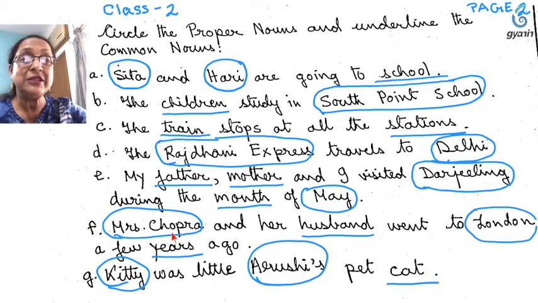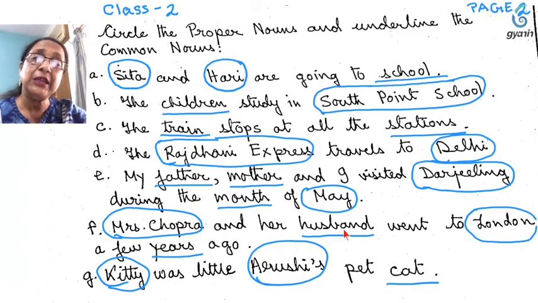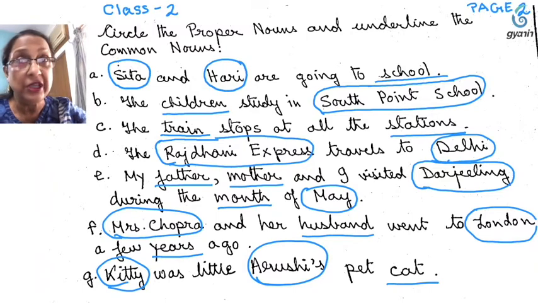Number F, Mrs. Chopra is the name of a particular person, so it is a proper noun. Husband can mean any husband. That is why the husband's name is not given. If the husband's name had been given, then it would have been a proper noun. So husband is a common noun.